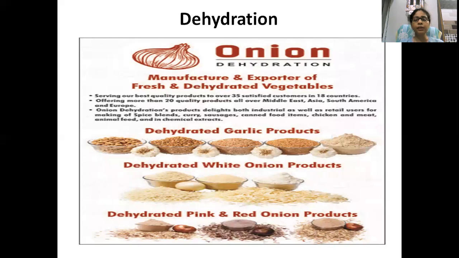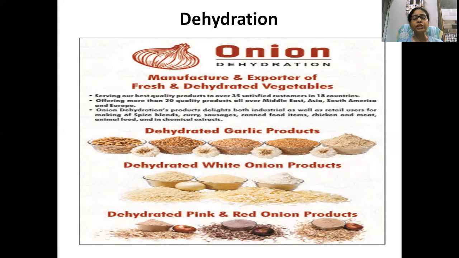Here are some examples. India exports lots of onion powder, garlic powder, and ginger powder, because these three are the basic spices, basic condiments which are used in Indian dishes. So it is very preferred.